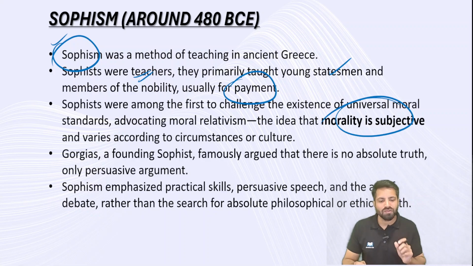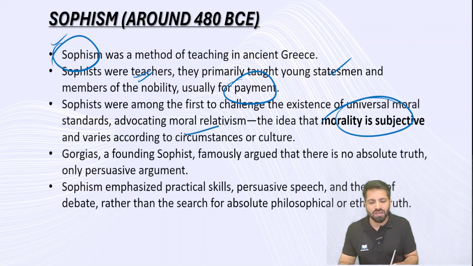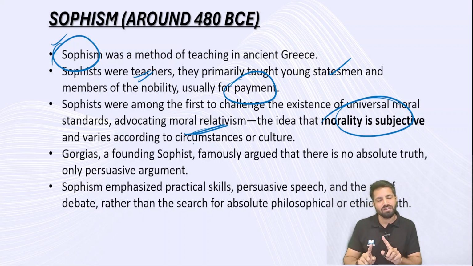Sophists give a different idea, that is ethical relativism. Here they told that morality is subjective in nature. We had a discussion of this moral relativism in the first unit also. Moral relativism, ethical nihilism, and moral absolutism, all these things we have discussed. So the concept of ethical relativism, moral relativism, is given by sophists. Again, here the moral philosophy discourse has changed.